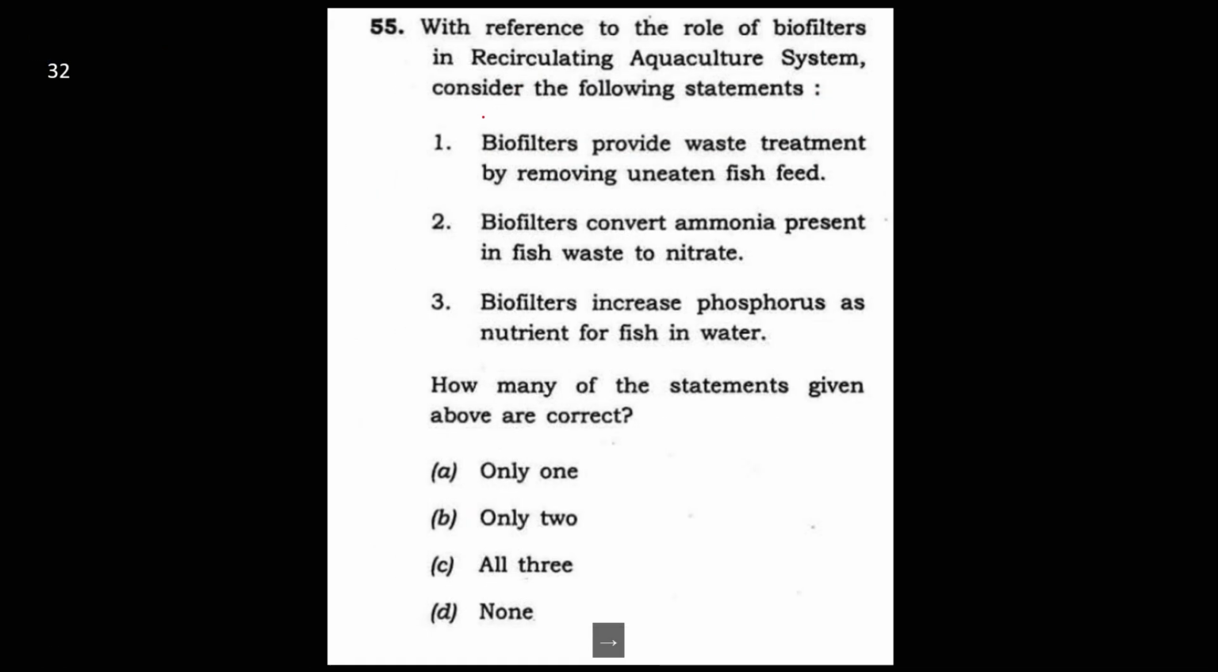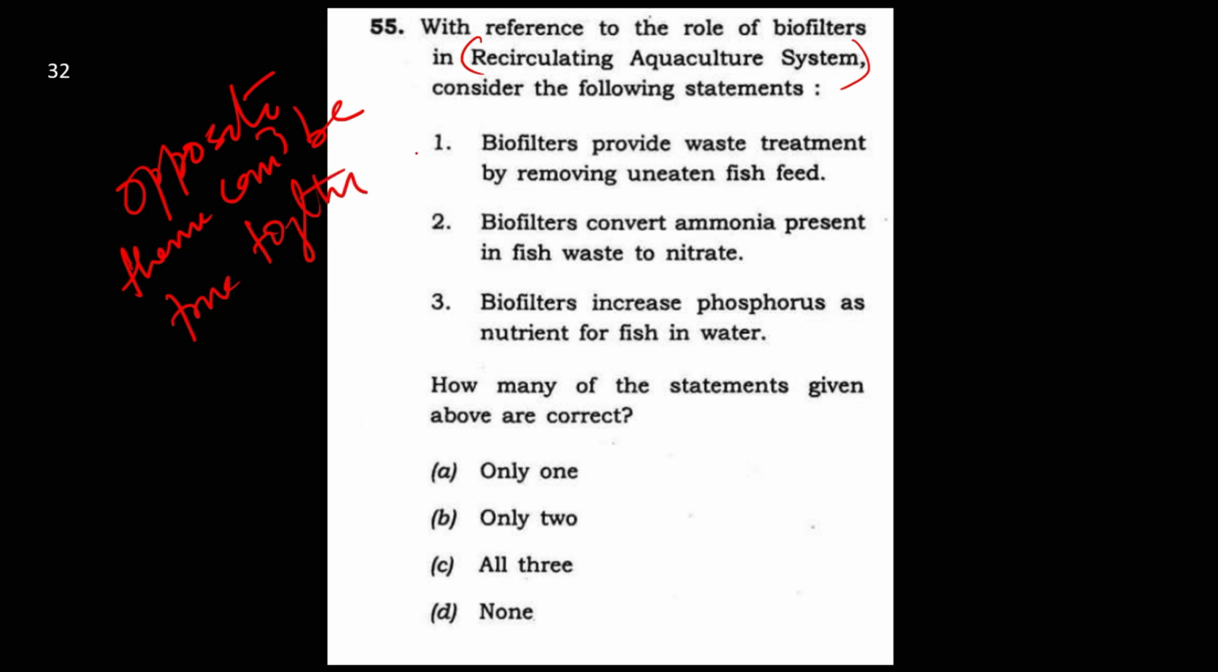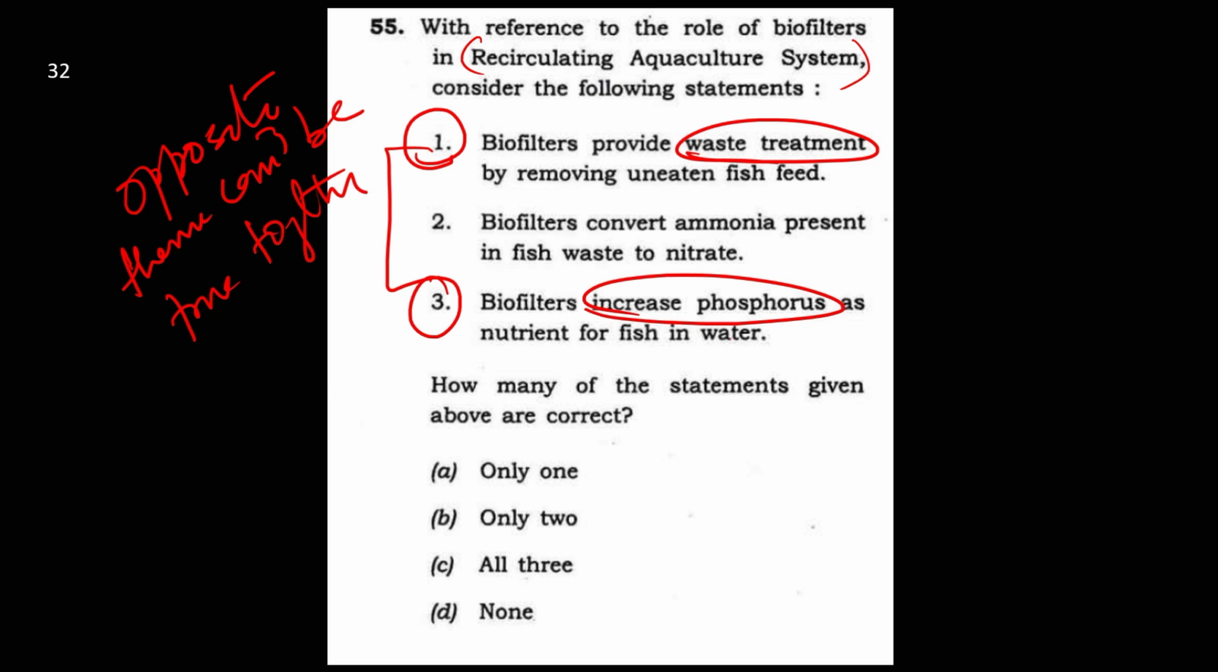Next, with reference to the role of biofilters in recirculating aquaculture system. Here I am going to use another technique which you should be very mindful of while solving the UPSC prelims paper: opposite themes cannot be true together. If you read statement 1 and statement 3, they are opposite to each other. One is saying it removes the waste, one is saying it increases the waste. Removing and increasing, these two cannot be together. So the answer is only 2.